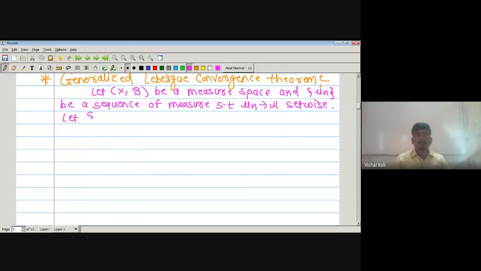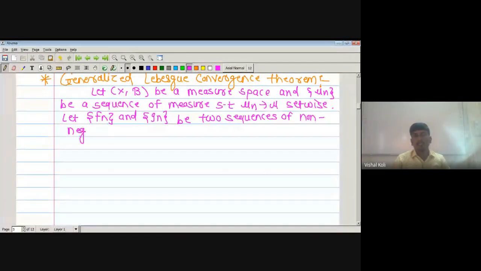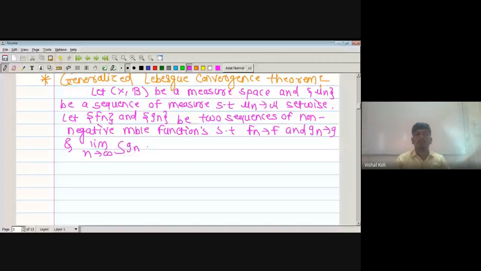Let Fn and Gn be two sequences of non-negative measurable functions such that Fn converges to F and Gn converges to G, and also the limit n tending to infinity of the integration of Gn with respect to measure mu n is the integration of G d mu, and modulus of Fn is less than or equal to Gn for all n.